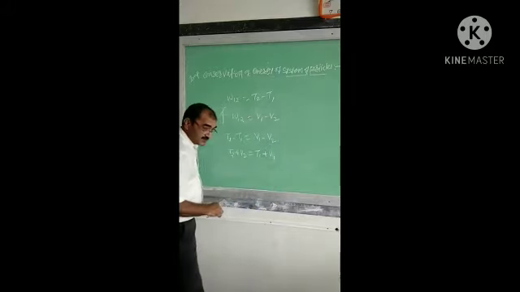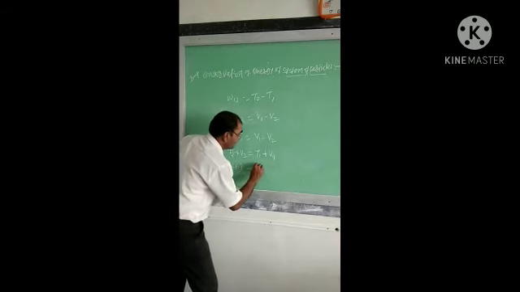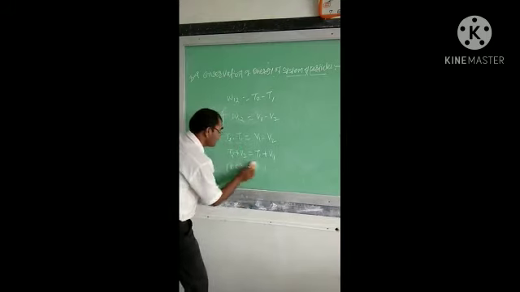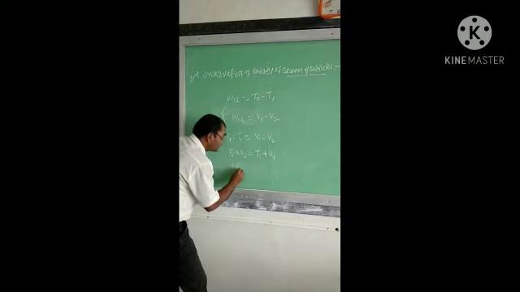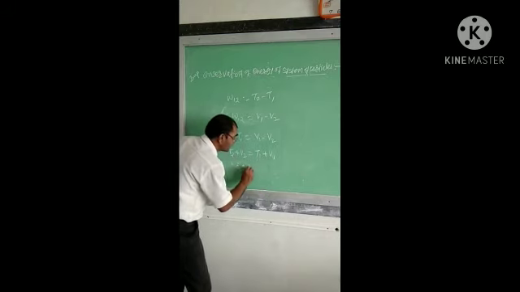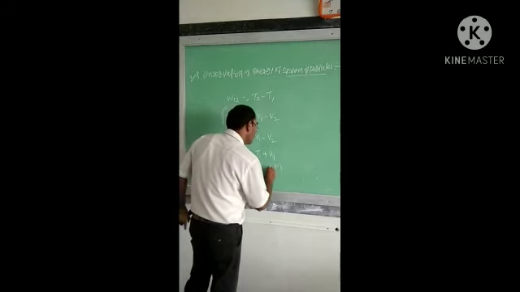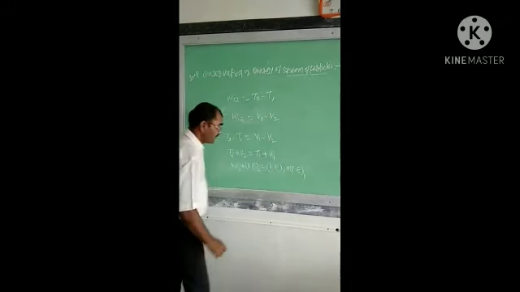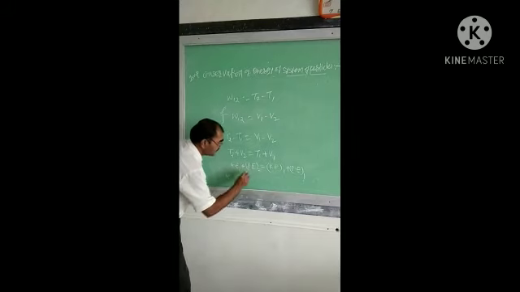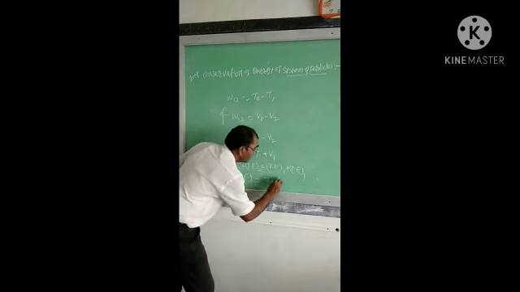That is, T2 is the kinetic energy at the second position plus V2, the potential energy at the second position, which is equal to the kinetic energy at the initial position plus the potential energy at initial position 1. Kinetic energy plus potential energy is nothing but the total energy, that is the total energy at the second position is equal to the total energy at the first.